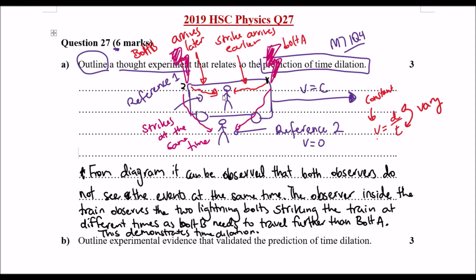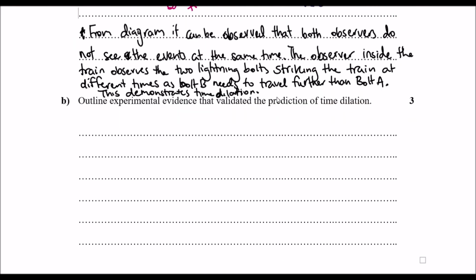So the fact that they're experiencing two lightning strikes that occurred at the same time but arrive in their viewpoint at different times afterwards is a demonstration of time dilation. And so this is the thought experiment we can use to represent the existence of time dilation. Okay, so we'll move on from there.